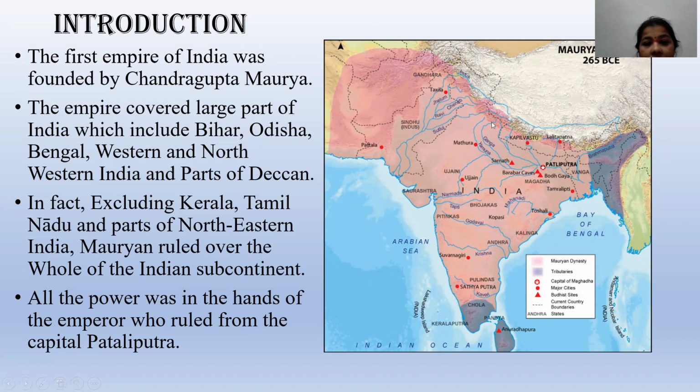See, here we can see the western part and the northwestern part of India. And again, we can see the northeastern and the eastern part of India. So overall, if we see, it has covered so many areas. All the power was in the hands of the emperor, who ruled from the capital of Pataliputra.